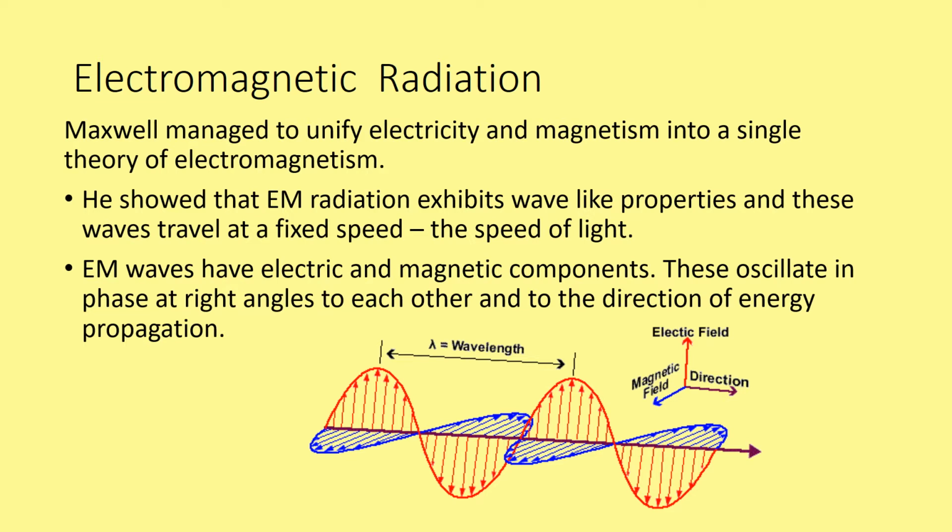The oscillations for both the electric and the magnetic fields are at right angles, that's perpendicular to the direction of the wave. So in this diagram, the wave is traveling from left to right. The propagation of the waves goes along towards that direction. However, the particle movement is up and down for the electric field and left to right for the magnetic field. This indicates that the wavelength of the electromagnetic waves is the same for both the electric wave and the magnetic field, as they oscillate in phase with each other and have a constant phase relationship.